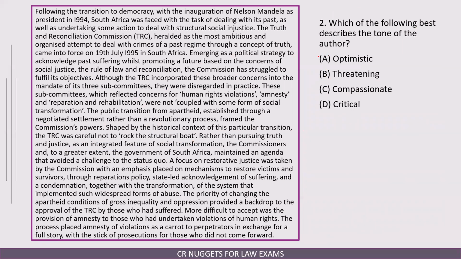Which of the following best describes the tone of the author? Now, if you look at what is the main idea of the author, of the entire passage, it is about the TRC, why TRC was heralded, and how TRC did not live up to its expectation. So the basic tone is negative. So it cannot be optimistic.